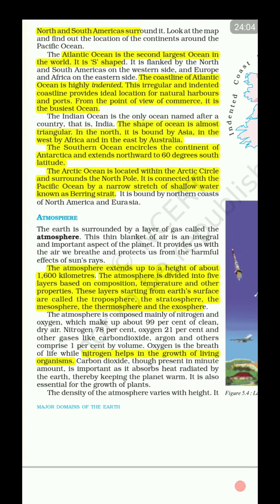Yes, 99% of clean dry air is nitrogen, which is 78%, and oxygen, which is 21%, and other gases like carbon dioxide, argon, and others comprise 1% by volume. Okay. Very interesting to know that oxygen is life. Nitrogen also helps in life by helping in the growth of living organisms, right?